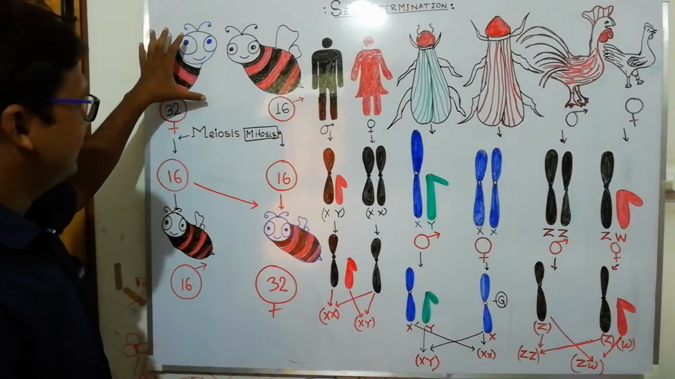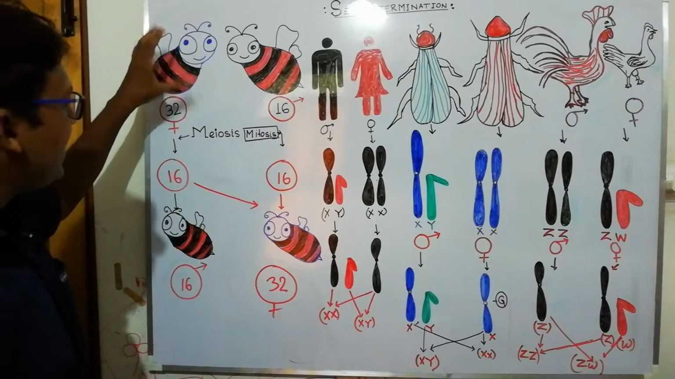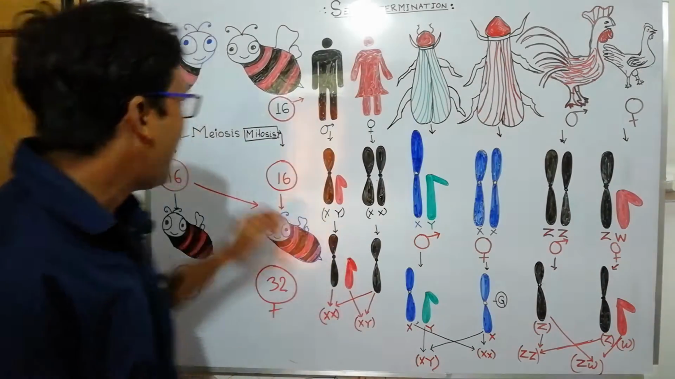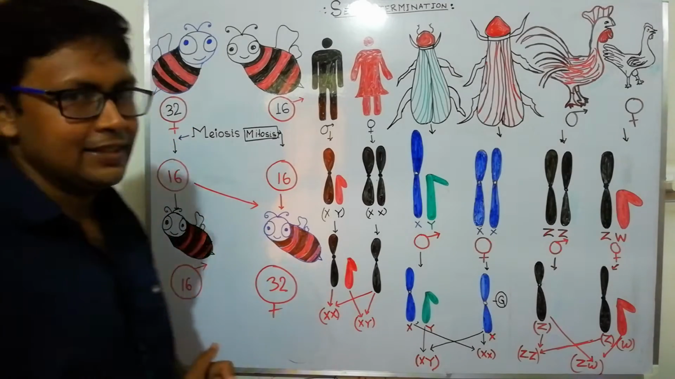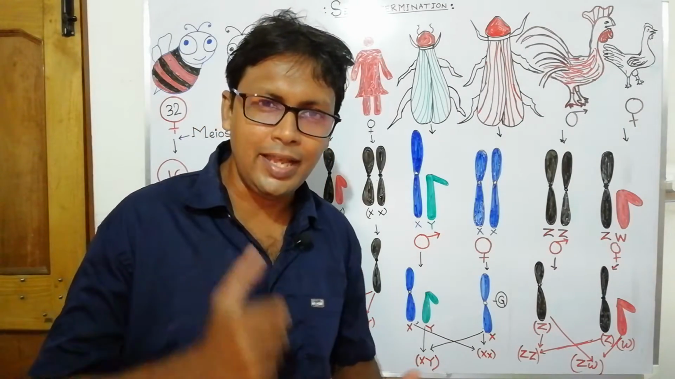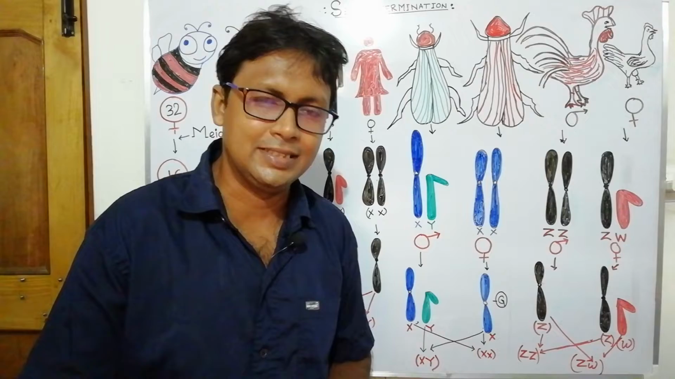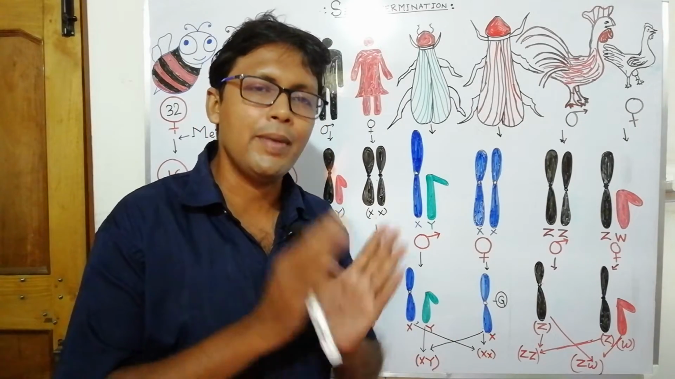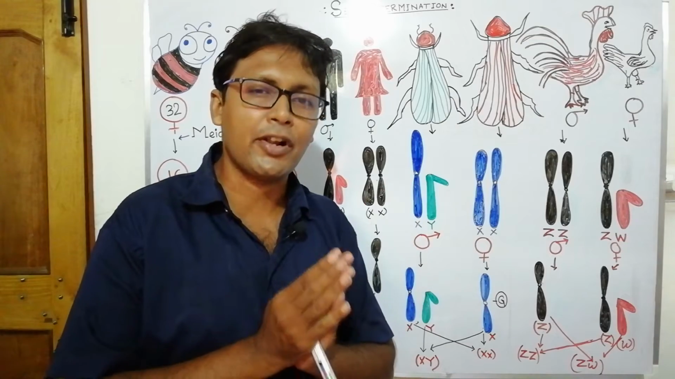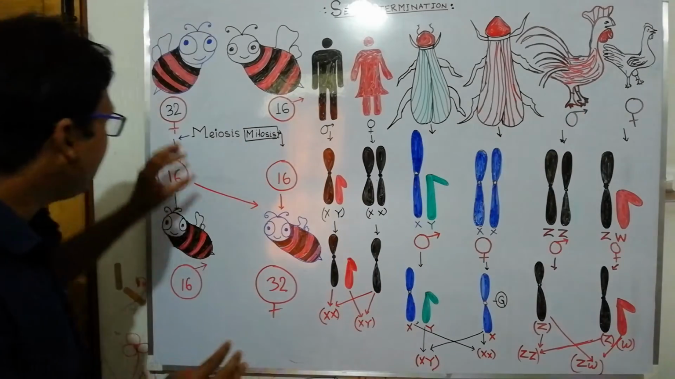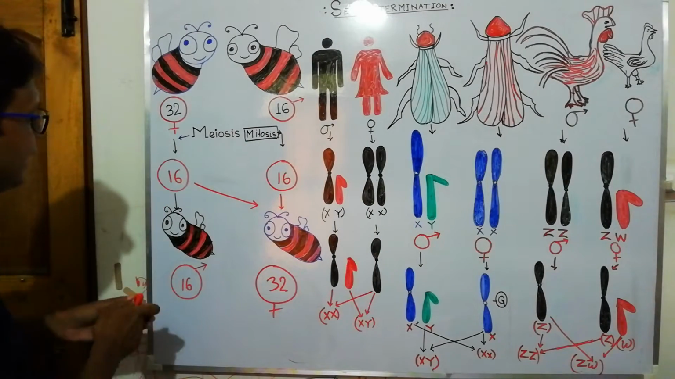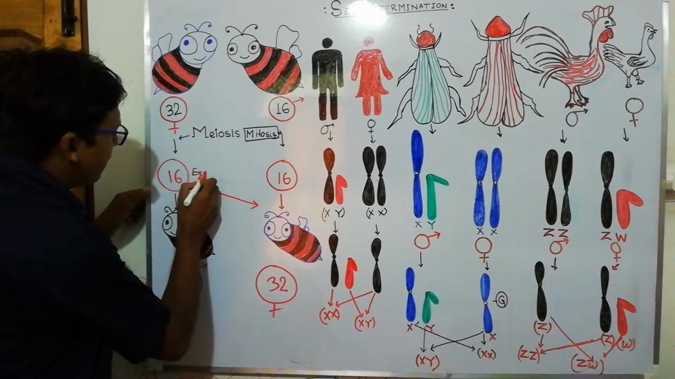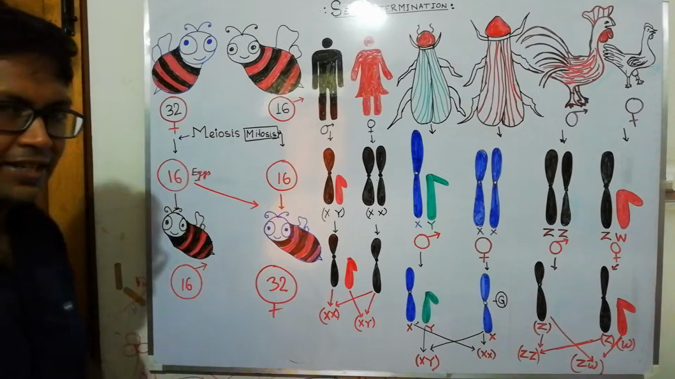So what happened in this case? The female bee has 32 chromosomes, and when she lays eggs, during the formation of eggs, that is the formation of gametes, meiosis occurs in them. We know that when meiosis occurs, the chromosome number is reduced to half. So in female eggs, the chromosome number is reduced to half, that is 16.